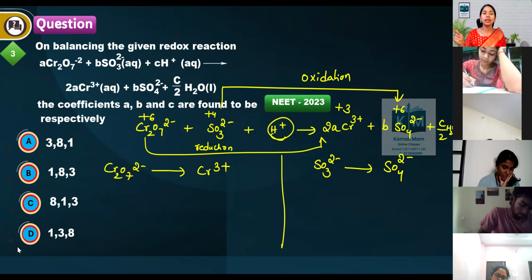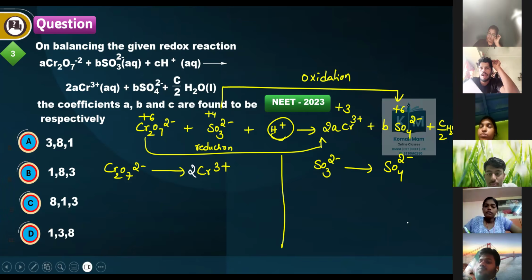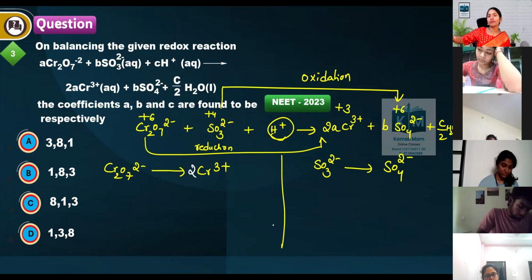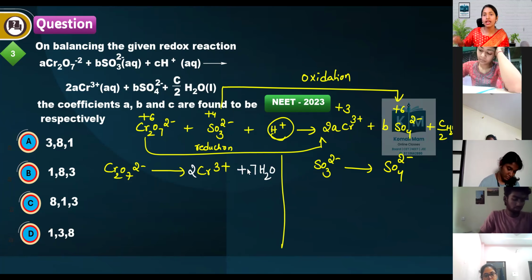Once you separate that, what do you have to do? You have to balance the number of atoms. Here there are 2 chromiums, so how many chromiums do we have to put? 2 here. Next, how many oxygens are there? 7 oxygens. For each oxygen, 1 water, so for 7 oxygens you have to place 7 water molecules. 7 twos are 14 H plus.